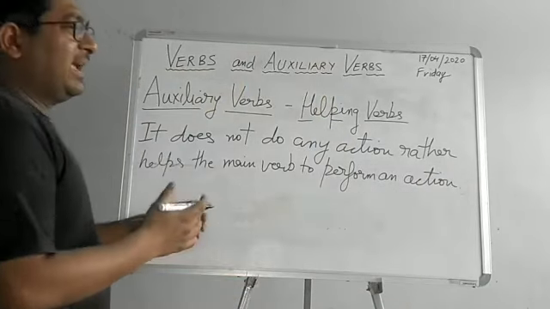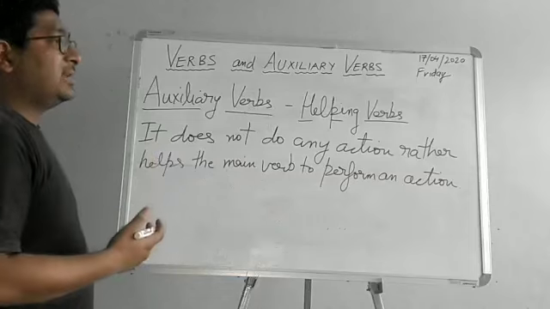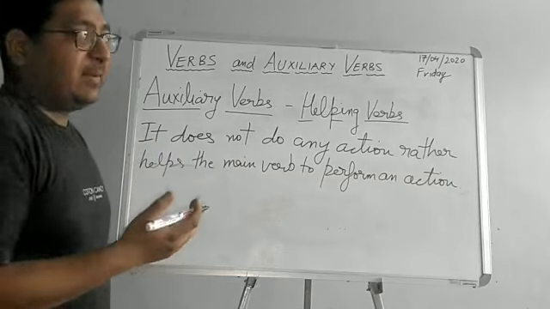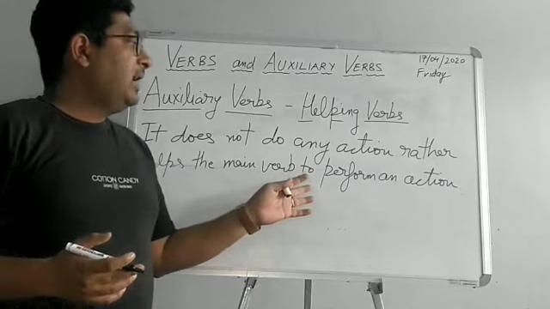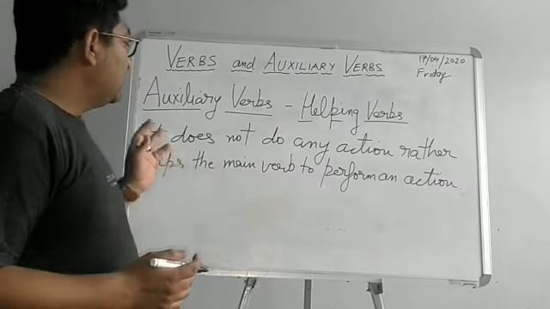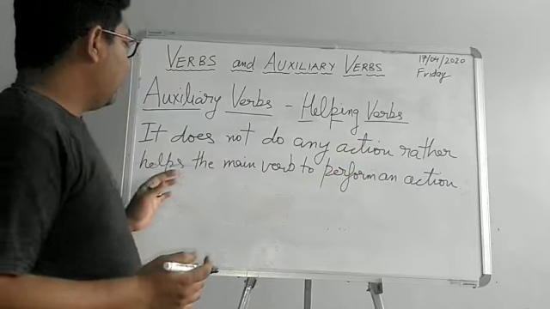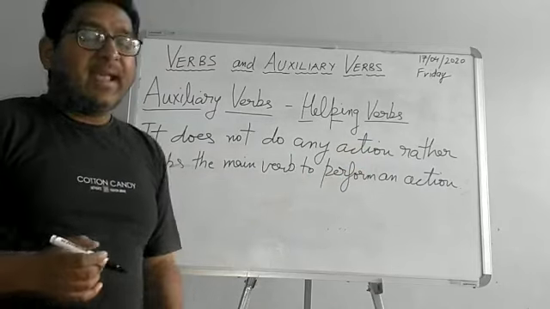That's not the exact definition, but just for your understanding, because definitions won't be a part of the examination. Just try to understand what an auxiliary verb would be all about. So it does not do any action, rather it helps the main verb to perform an action.